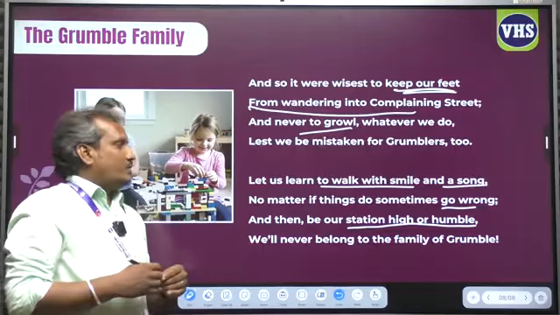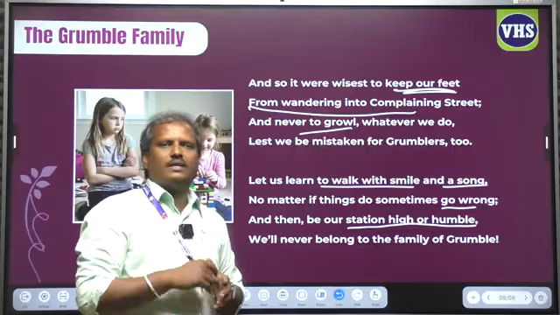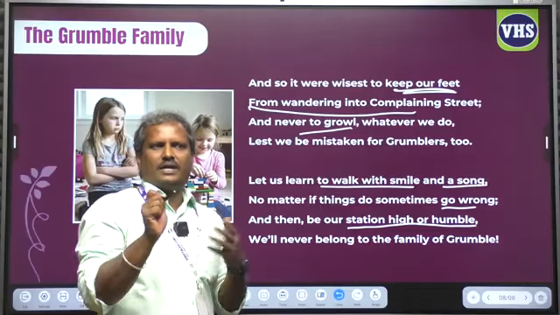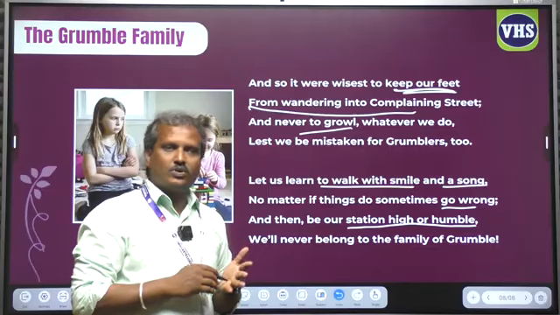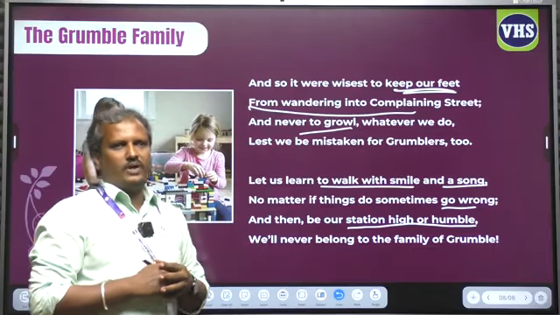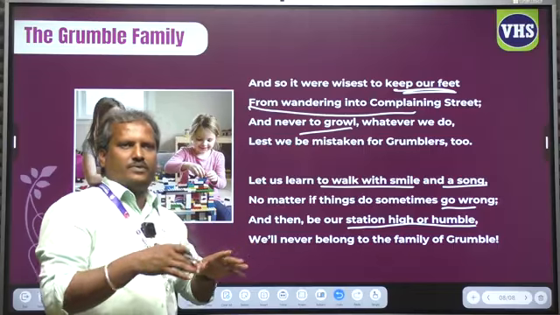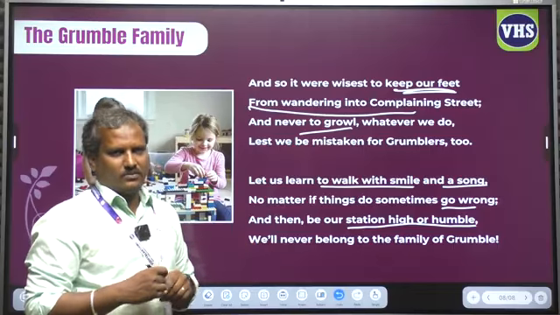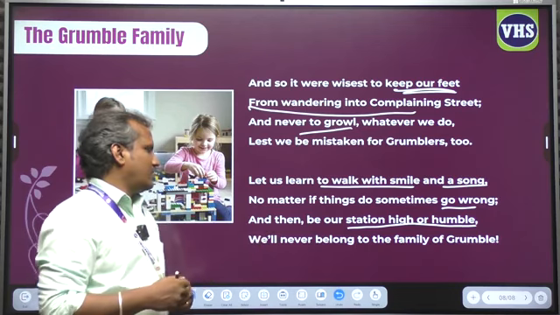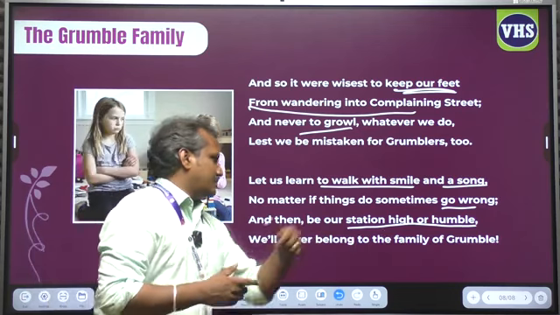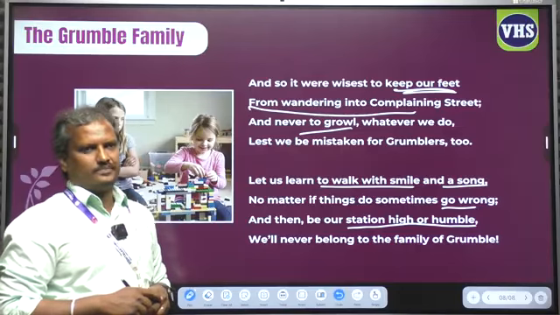Yes, even though life will not be a bed of roses. Life is not a piece of cake. Life has both positivities and negativities. We have to face everything. We have to treat both the positive and negativity of our life equally. So we should not be sad if something bad happens to us. Be our station high or humble, we will never belong to the family of grumble.